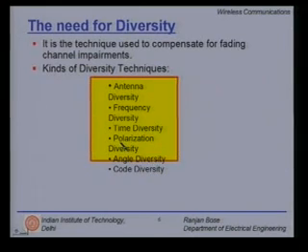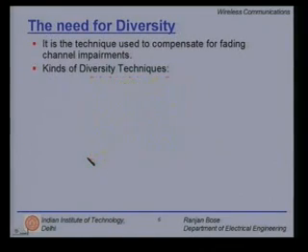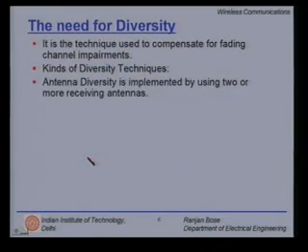Polarization diversity: the horizontal and the vertical polarized signals fade differently and independently. Angle diversity, and use different codes, so you can have code diversity. So, the popular antenna diversity is implemented by using 2 or more receiving antennas, and as I mentioned before, you can also have them at the transmitter.